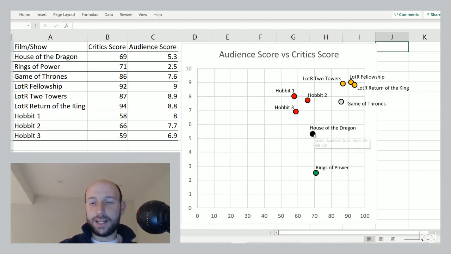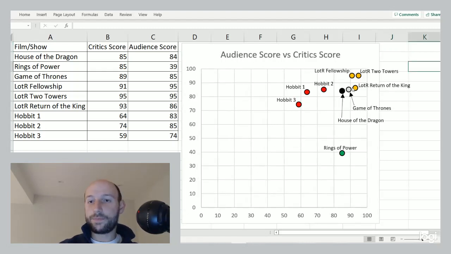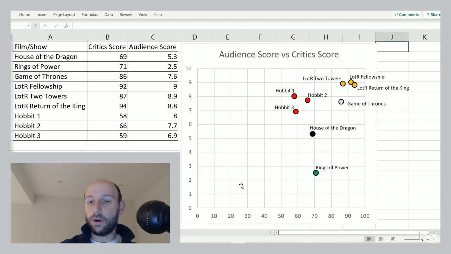Well, sorry, I said 50s. It's between 5 and 6, right? In percent, you could say that's in the 50s. Rings of Power between 2 and 3. In percent, you could say in the 20s, right? So we actually see that same kind of attitude in comparing the two of them. We also see agreement between audience and critics in terms of House of the Dragon, right? It's close to that diagonal line, right? For both Metacritic and Rotten Tomatoes. And also for both Metacritic and Rotten Tomatoes, Rings of Power is way below that diagonal line, okay? Because the audience liked it much less than the critics did.